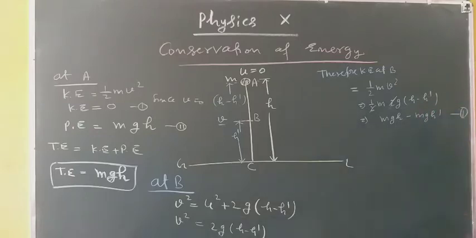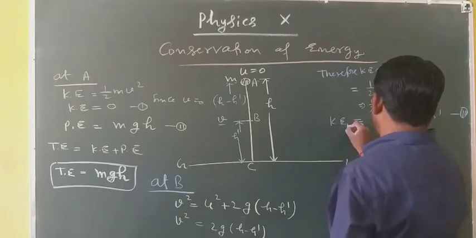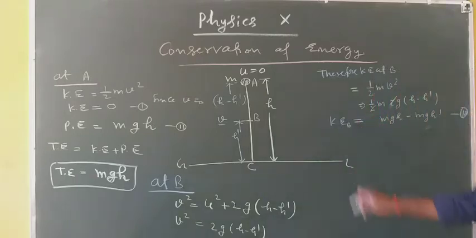This is equation 3. This is the kinetic energy at B.